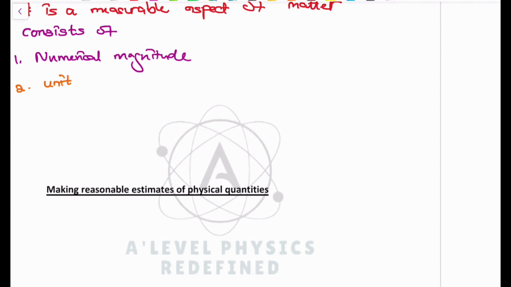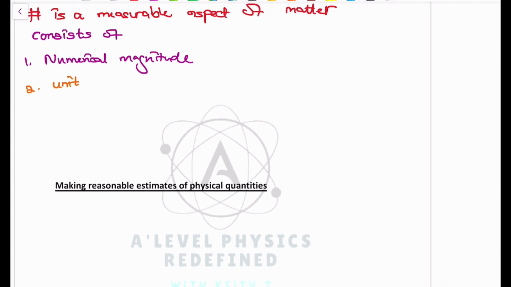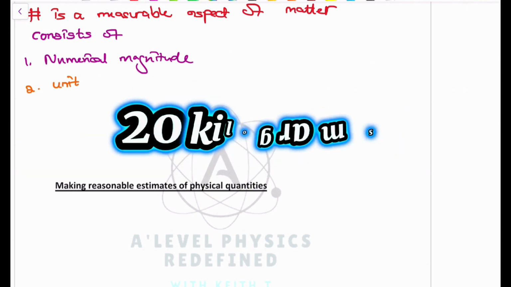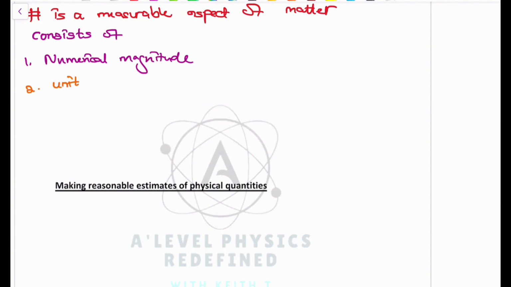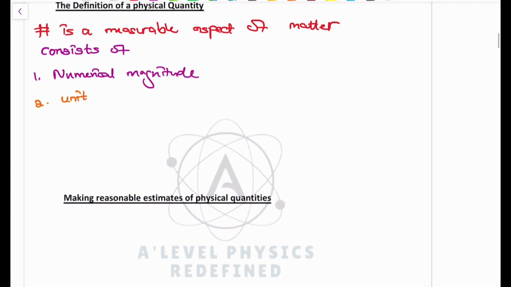But what defines a certain family or a certain group of physical quantities is their units. It's what makes them special. Saying 20 really doesn't mean anything, but saying 20 kilograms, you're like, okay, because you have said kilograms, you're hinting towards mass, right? So the unit is a special thing, like my surname. It's what makes my family unique and other families unique also because of their surnames. The names can change, but the surname must always remain intact. So in a similar way, a physical quantity must consist of a numerical magnitude, and it must also consist of a unit, and those two things must be tied together.